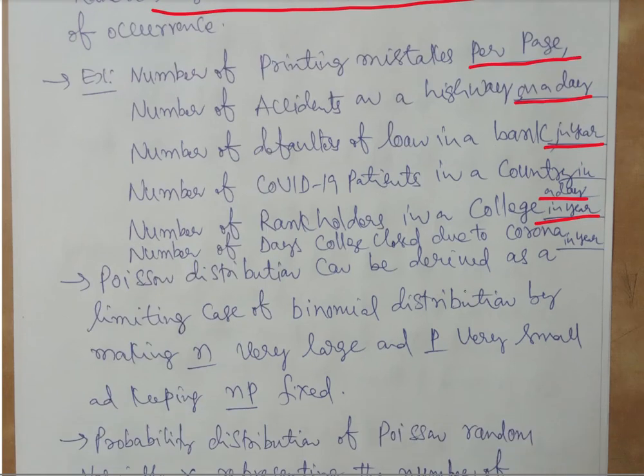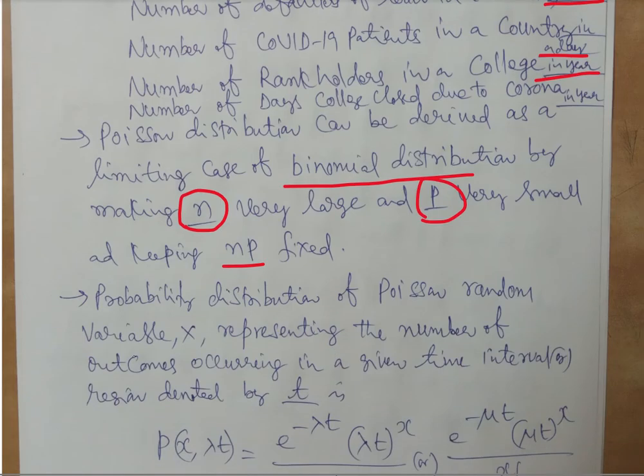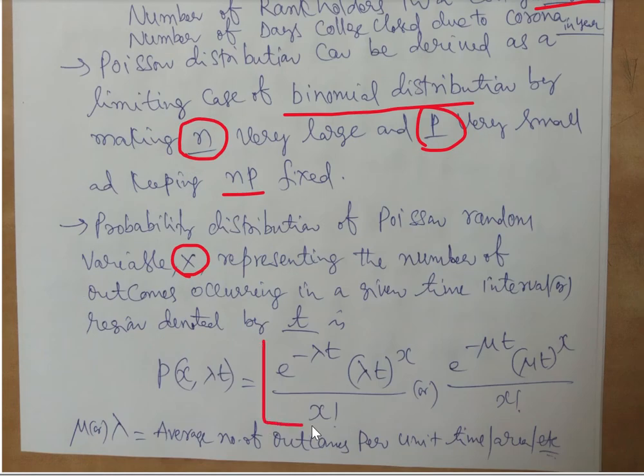Now, Poisson distribution can be derived as a limiting case of binomial, wherein n is very high and probability is very small, so that np is fixed, that is your mu, or the mean. So if you consider x as a Poisson random variable, the probability distribution function or the PMF of Poisson distribution can be taken as e power minus lambda t into lambda t power x by x factorial, or sometimes you can see textbooks talking about lambda as mu.